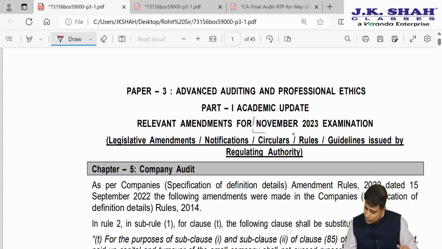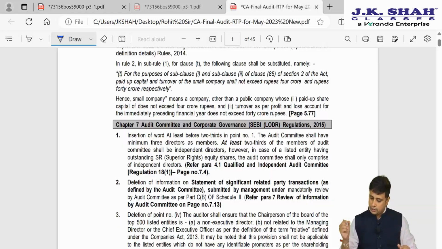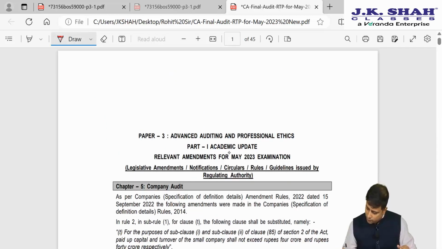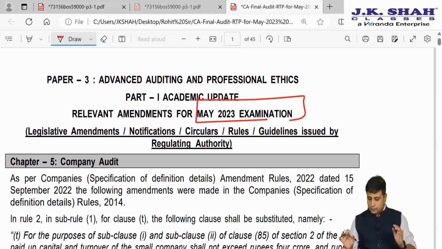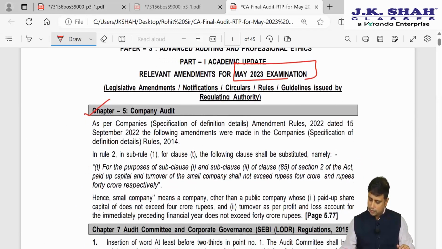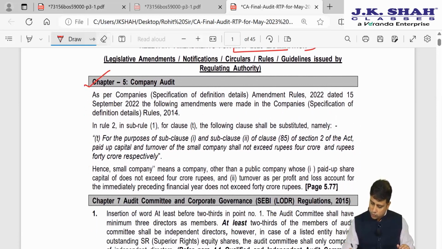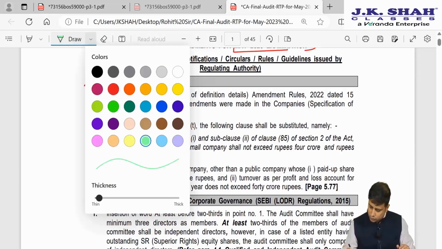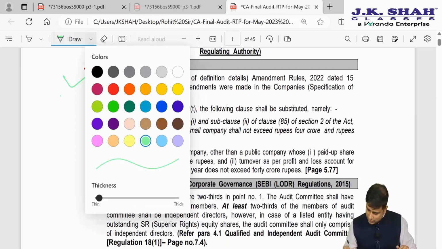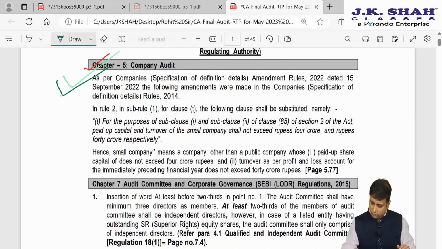This is the RTP for November 23. Let me show you the RTP for May 2023. The amendments are the same. I mean, there is no amendment as compared to May 23. So for example, this is company audit in May 23. Let me use a different color pen. For example, let me use green color, your favorite color, so you'll realize that okay, this is different.